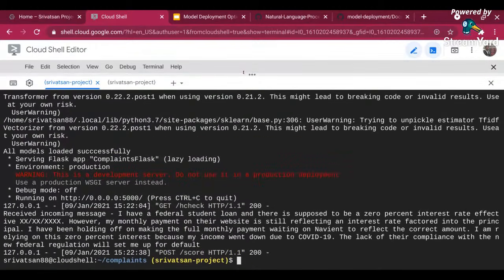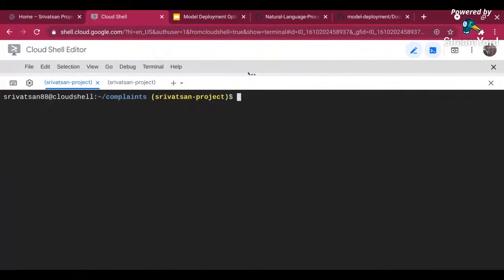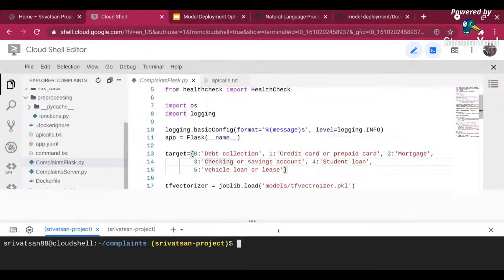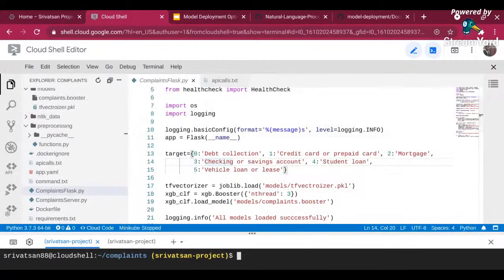Okay, let me go here. Let me clear the window. Let me first talk about container creation. Right now, in the container creation, I have some additional files that I have created. The very first file I have is Docker ignore.